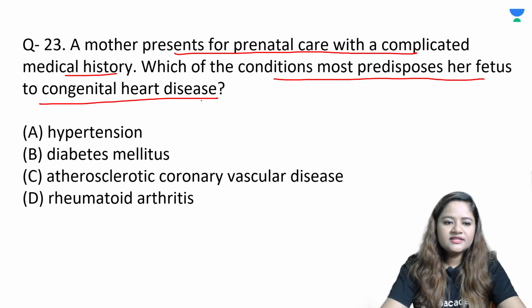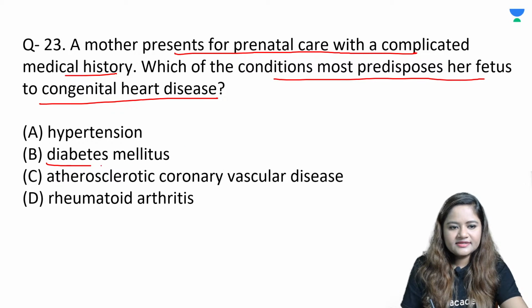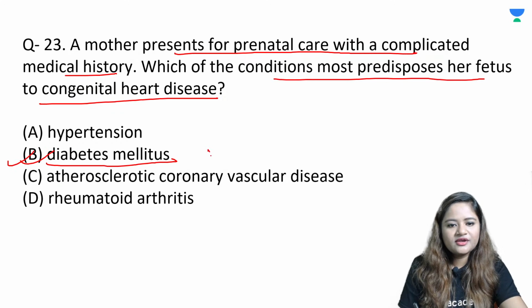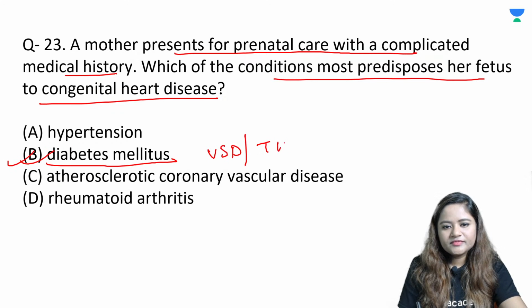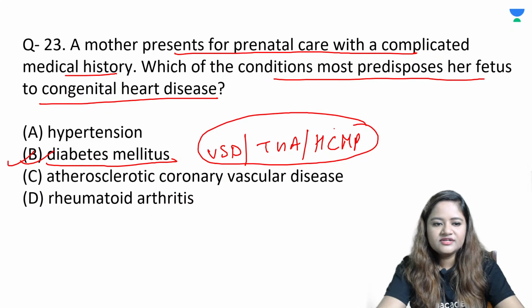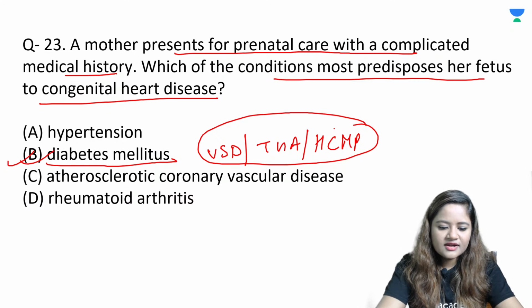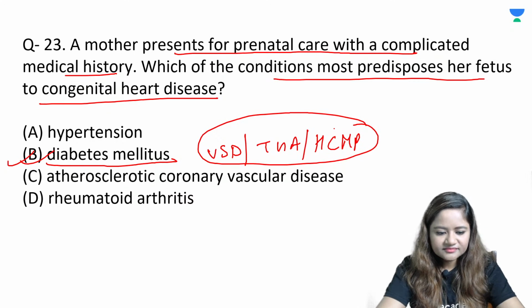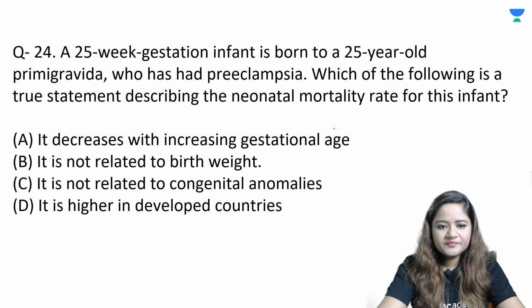So it's very simple. You have read this so many times. In diabetes mellitus you get so many complications. What are they? VSD, TGA, hypertrophic cardiomyopathy. All of these are seen in patients who are diabetic, and their fetuses can develop these kinds of cardiac complications. All right. Question number 23 clear?